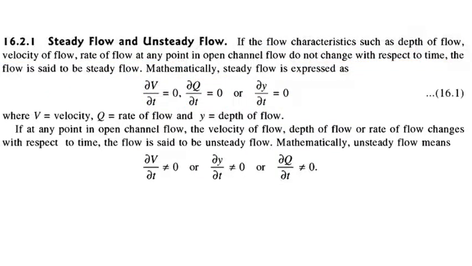And unsteady flow is where the flow characteristics at a point are not constant with respect to time, or are changing with respect to time. That is indicated by these equations. So these equations represent unsteady flow.